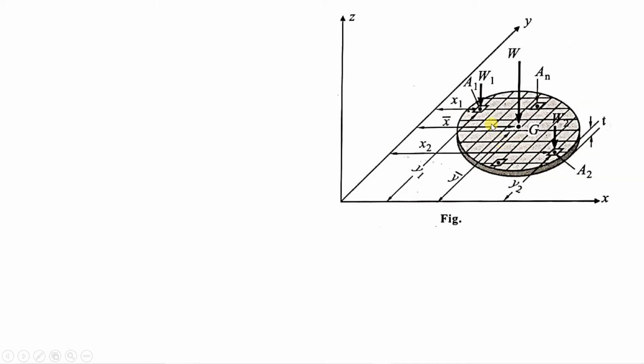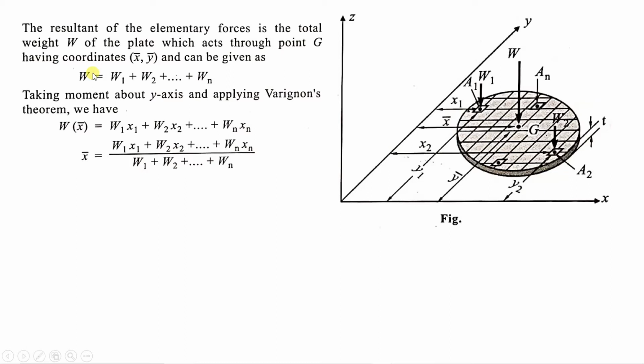And the resultant weight is this capital W, which is acting at the centroid. So what is the capital W which is acting at the center of gravity? It will be W1 plus W2 plus Wn. So we have to add all the vertical weights of each and every particle.